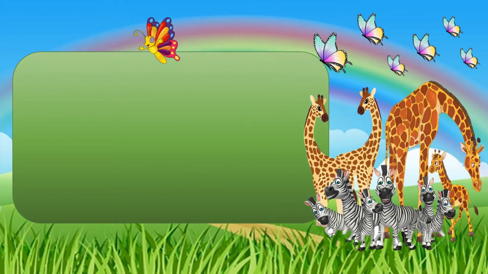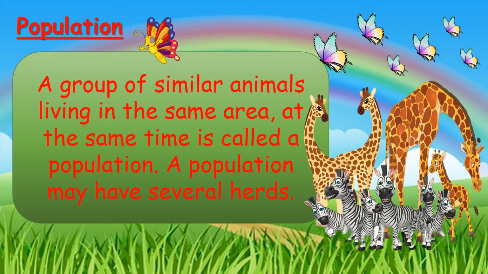Now let's talk about population. What is a population? Population means a group of similar animals living in the same area at the same time. A population may have several herds. In English grammar, you all learn about the word herd. It is a collective noun and we use it for a group of animals.